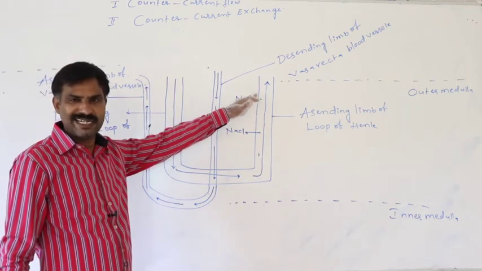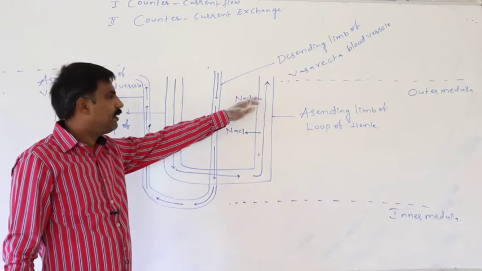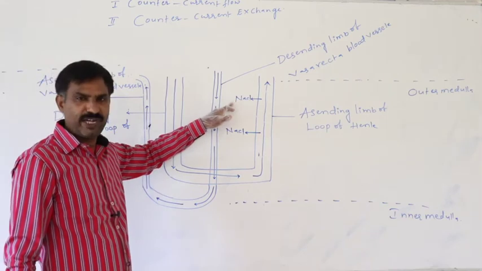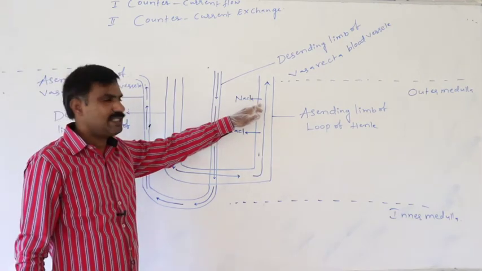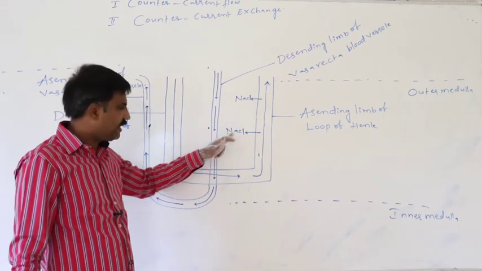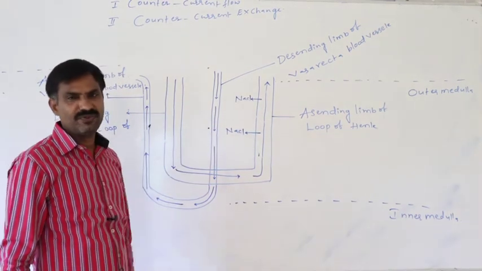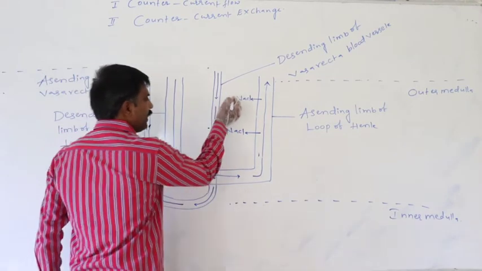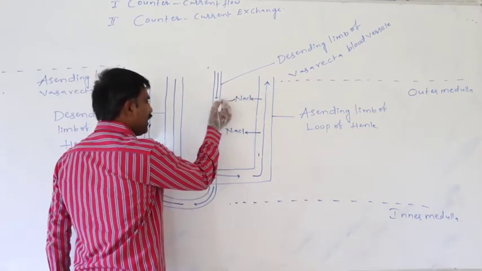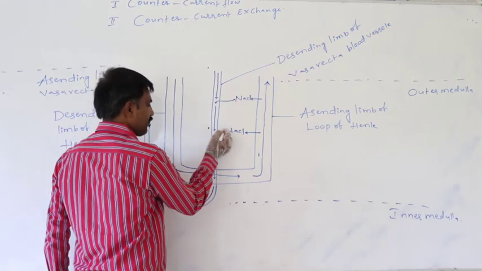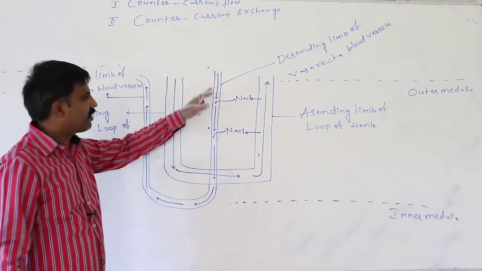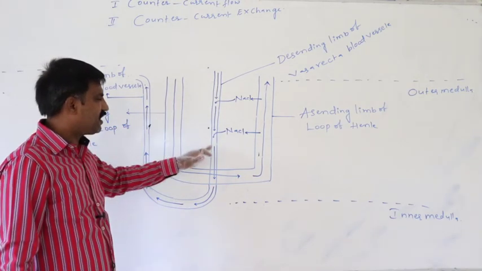While the primary urine gets processed, NaCl is reabsorbed into the medullary fluid. That NaCl which reaches the medullary fluid moves into the blood of the descending limb of the vasa recta blood vessel.